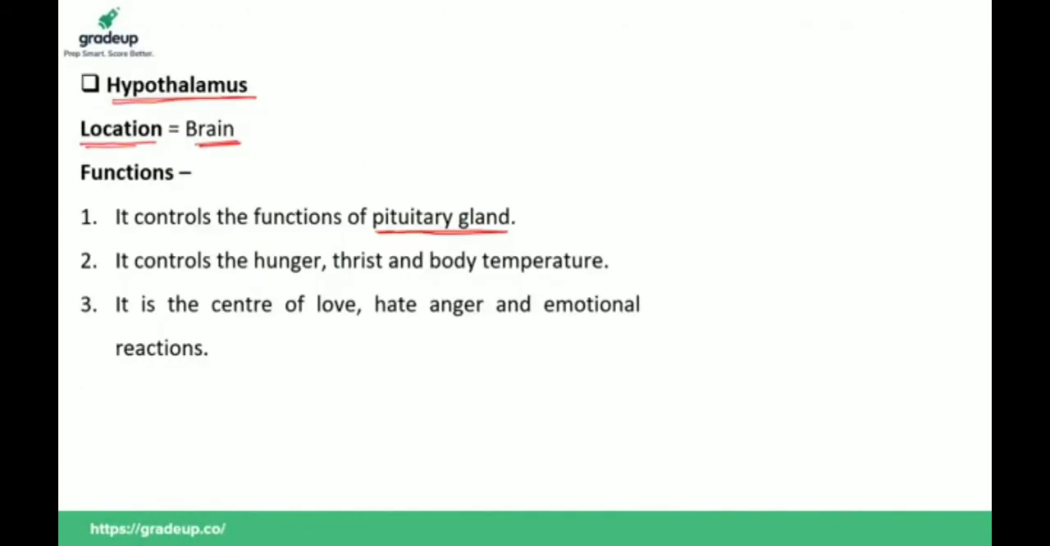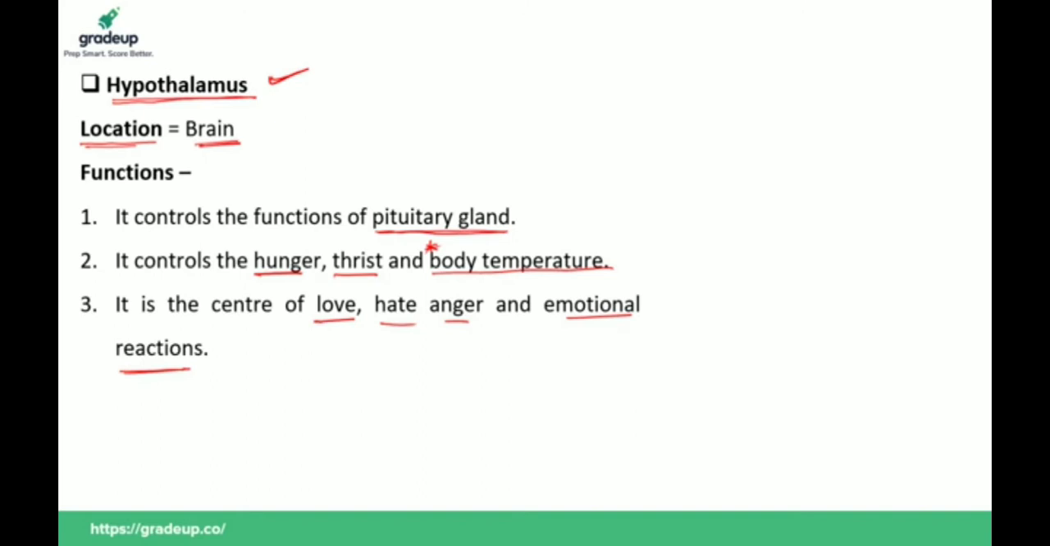And also it controls hunger, thirst and body temperature. This question has been asked in various competitive examinations: our body temperature is regulated by which of the following parts of the body, or which gland? Your answer should be hypothalamus. And hypothalamus is the center of love, hate, anger and emotional reactions.